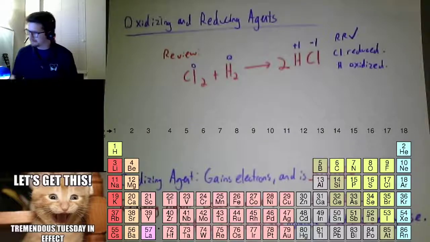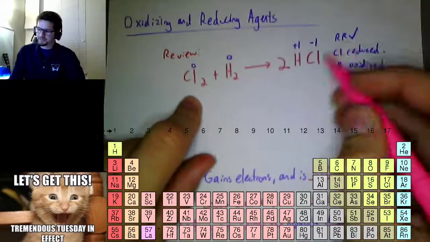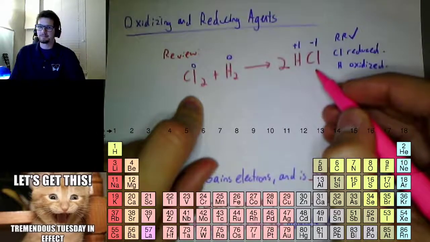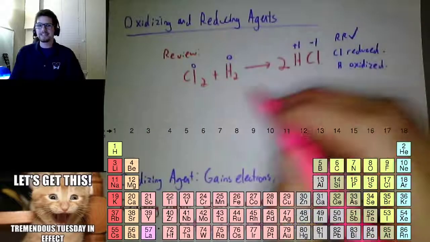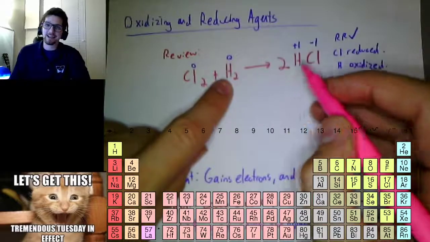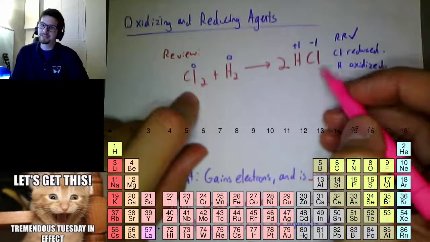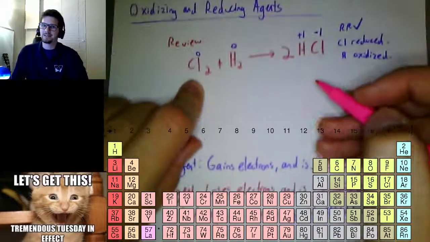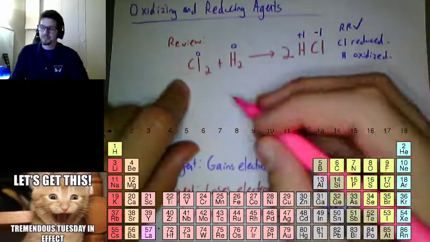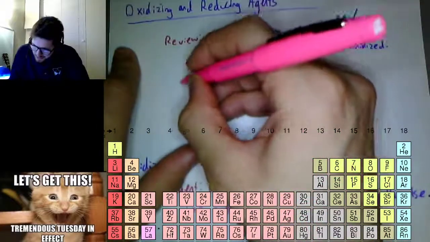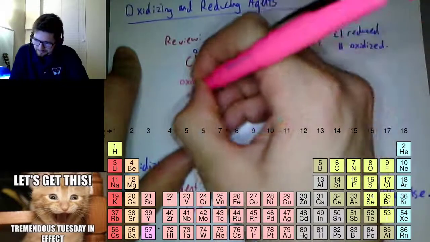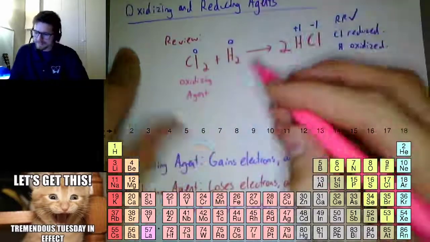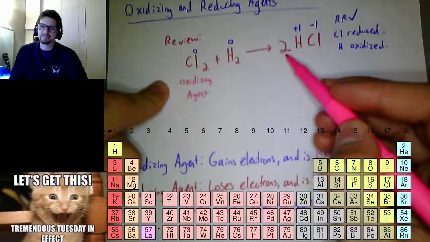So the question becomes, what is our oxidizing agent and our reducing agent? So chlorine goes from 0 to -1, right? It's getting more negative. And if it's getting more negative, that means hydrogen's getting more positive. So if chlorine's getting more negative, chlorine got reduced. But that means that if it got reduced, it's also the oxidizing agent, because it's helping hydrogen get more positive.